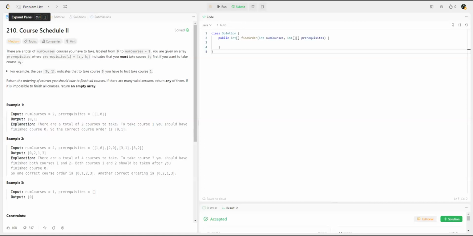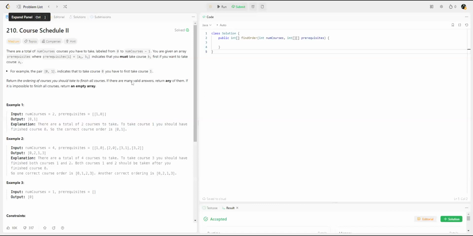So, for example, the pair [0, 1] indicates that you have to take course one first, so take care of course one before you get to course zero, right? The second element is pointing to the first element. You can think of it that way. So return the ordering of courses you should take to finish all courses. There are many valid answers. Return any of them. If it is impossible to finish all courses, return an empty array.